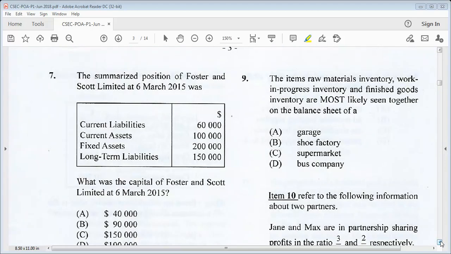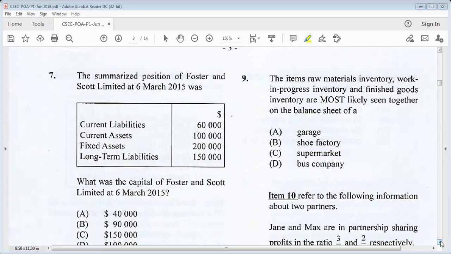The summarized position of Foster and Scott Limited at 6th of March 2015 was current liabilities $60,000, current assets $100,000, fixed assets $200,000, long-term liabilities $150,000. What was the capital of Foster and Scott Limited at 6th of March 2015?